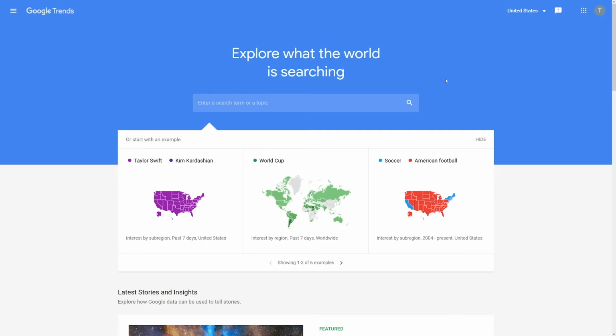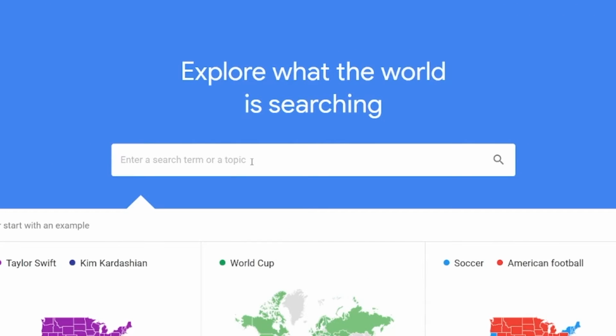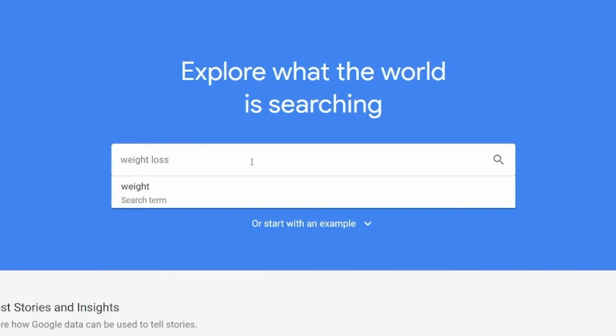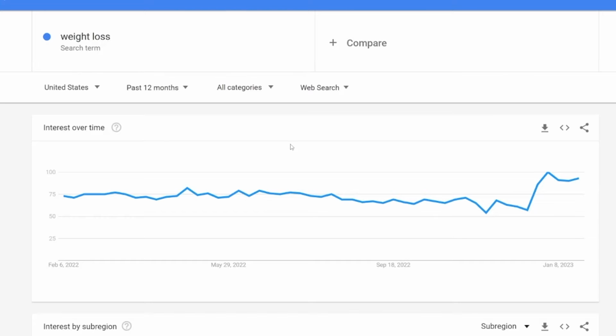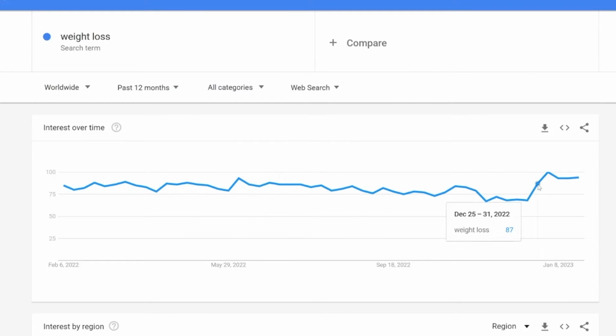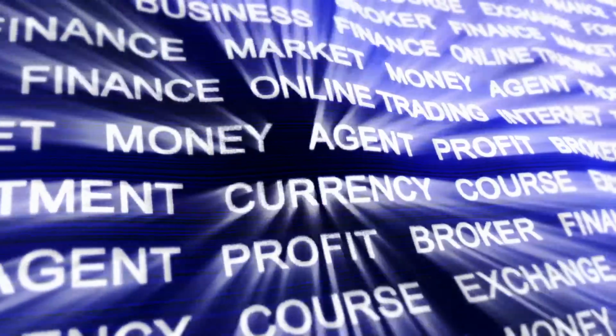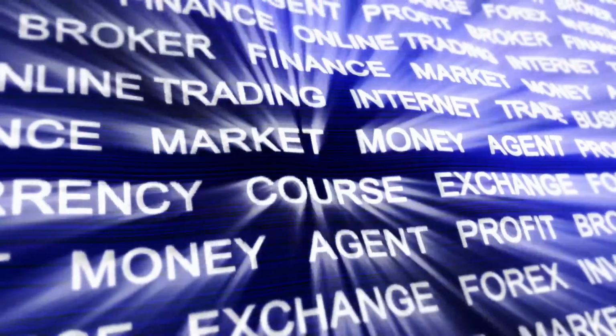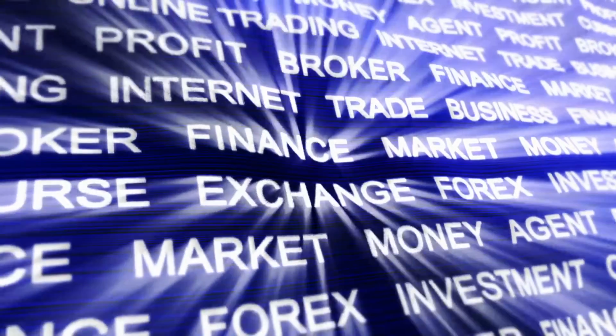You can actually check the popularity of a certain keyword by going over to Google Trends, and you can just type in, for example, weight loss, and you will get the information on if people are searching for it. So you can see that it is a high volume search in the United States, but of course you can always switch this to worldwide and you will get similar info. This is a popular keyword, and in the online world where you have a popular keyword, well, you can make money with it. That's how it works.